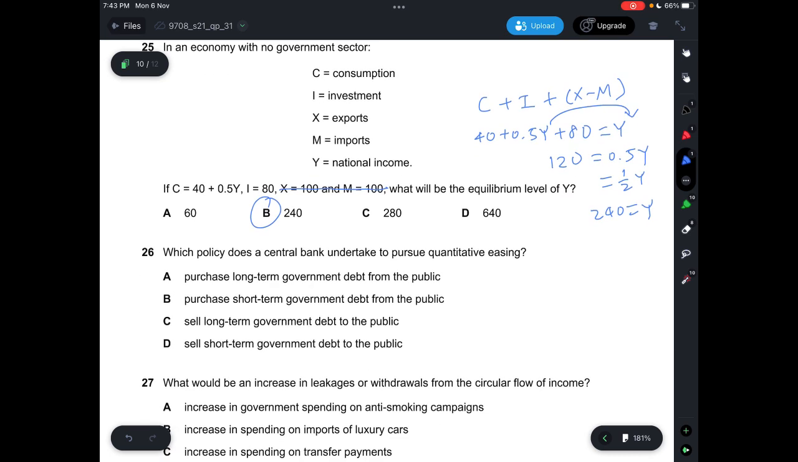Question 26, which policy does a central bank undertake to pursue quantitative easing? Okay, so basically, if you look at the four options here, A says purchase long-term government debt from the public. This one is correct. B says purchase short-term government debt, not correct. And then definitely not sell, we need to purchase to actually pursue quantitative easing.